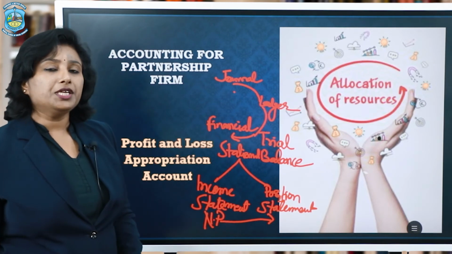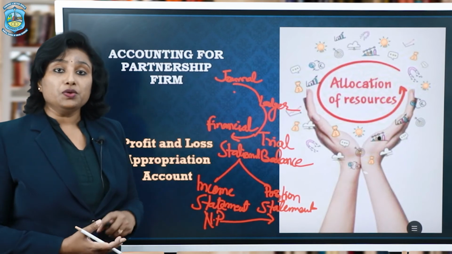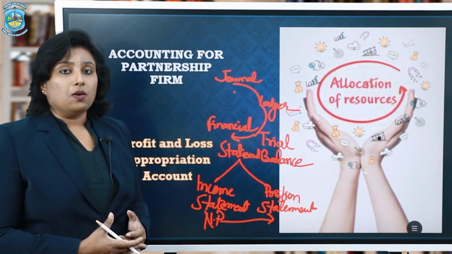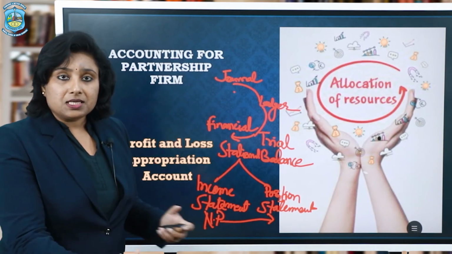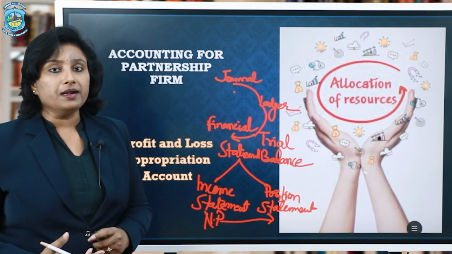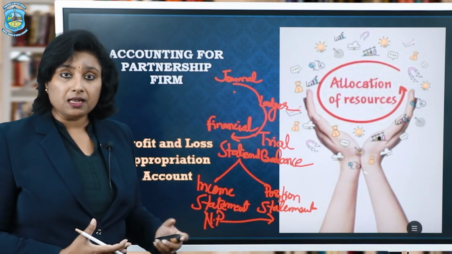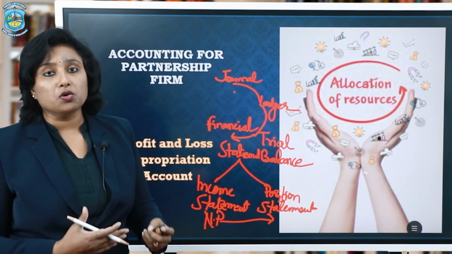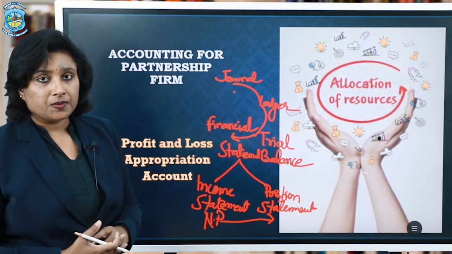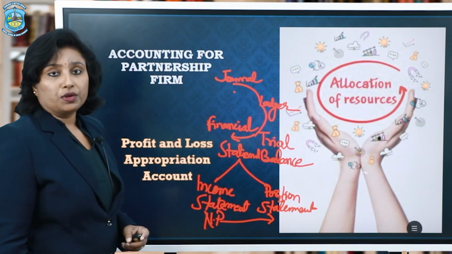That is, in the balance sheet, we give our financial position to our financial users: how many assets we have, what is the value of the assets we possess, and how they are funded. That is, how many of the assets have been funded by the capital and how many assets have been borrowed through external liabilities. And this net profit keeps on increasing the capital of the owner.